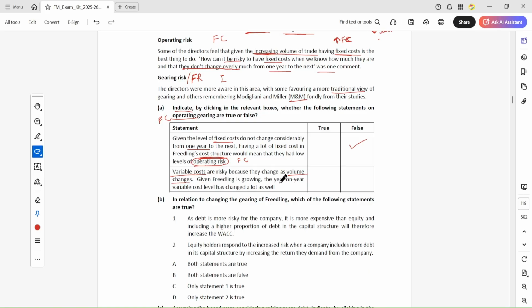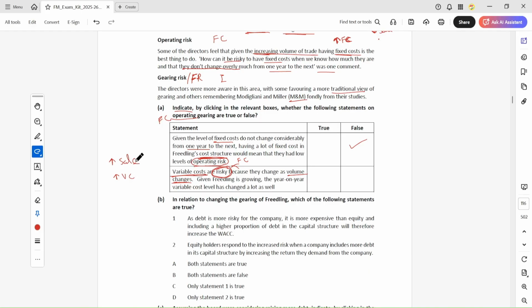Given Fredling is growing year on year, variable cost level has changed. So variable costs are risky. They said that variable cost changes with the change in volume. Yes, they change, but is variable cost risky? No, this is not correct. Variable cost is not risky because when the variable cost changes, the sales will change as well.